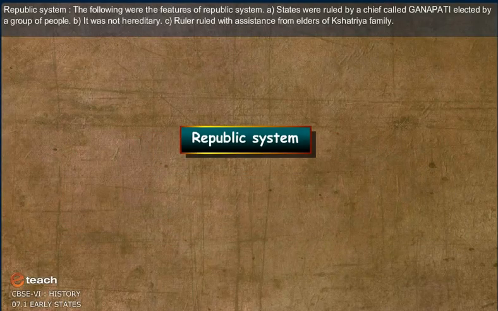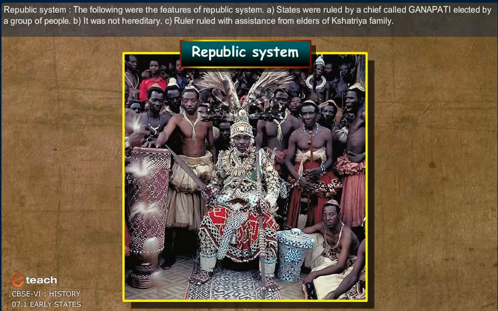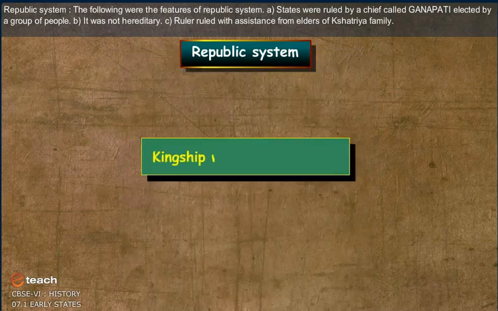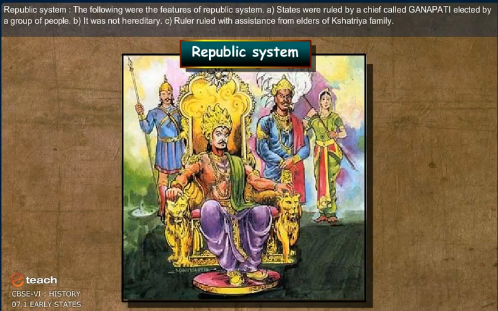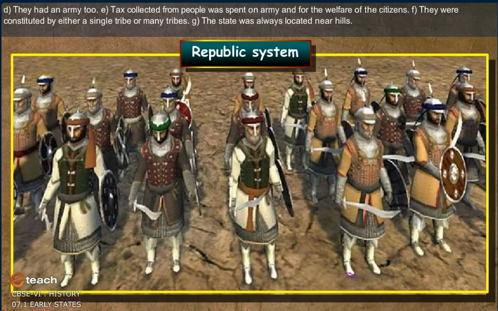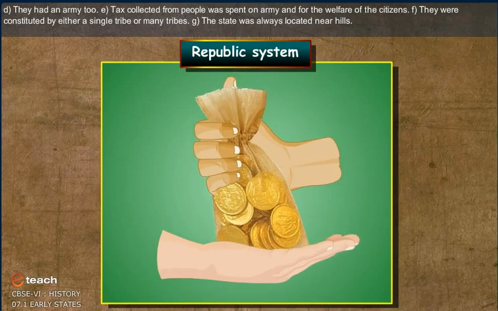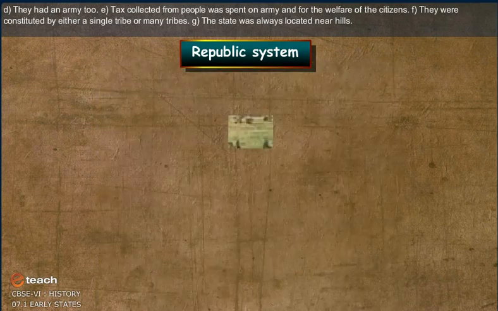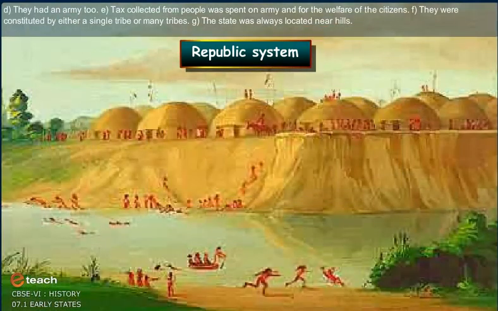Republic system. The following were the features of the republic system. States were ruled by a chief called Janpati, elected by a group of people. It was not hereditary. The ruler ruled with assistance from elders of Kshatriya families. They had an army too. Tax collected from people was spent on the army and for welfare of the citizens. They were constituted by either a single tribe or many tribes. The state was always located near hills.